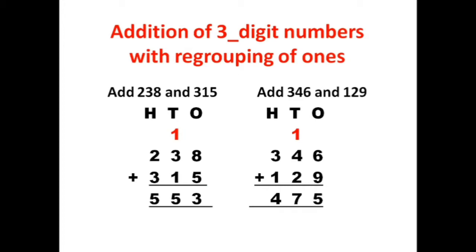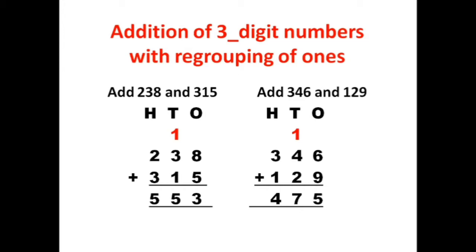346 plus 129. Let us add the ones place numbers. 6 plus 9 is equal to 15. We will write 5 in the ones place and carry 1 to the tens place. Now let us add the tens place numbers. 1 plus 4 plus 2 is equal to 7. Then adding hundreds place number, 3 plus 1 is equal to 4.